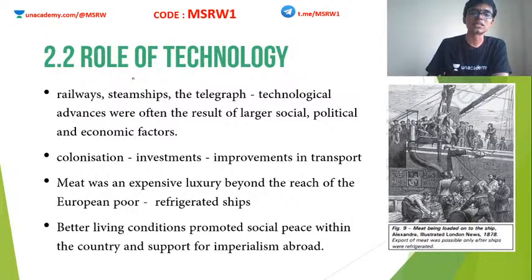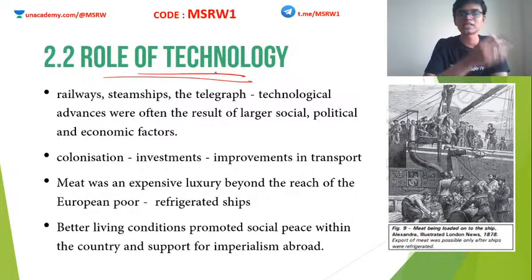Now we are going to see how much of a role technology played in all these things. Industrialization witnessed the development of technology.